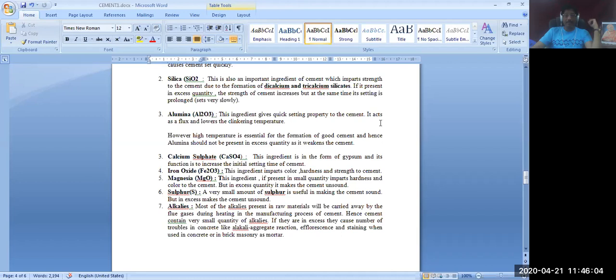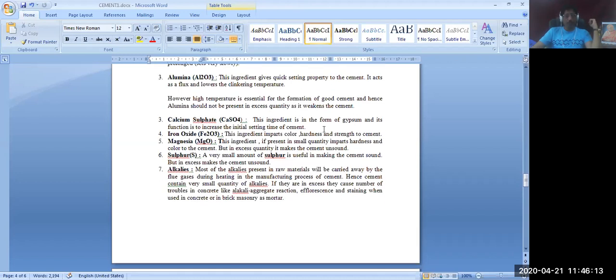It acts as a flux to lower the clinkering temperature. Quick setting property it will give, alumina. So then calcium sulfate, CaSO4, that is a minor ingredient.